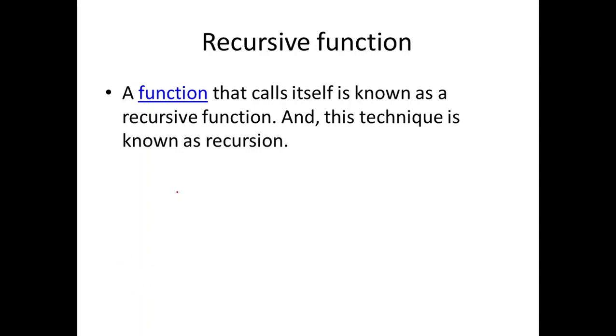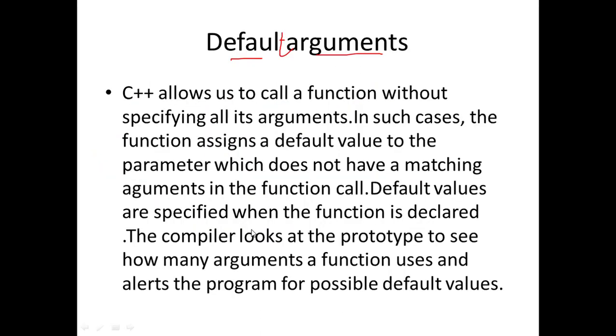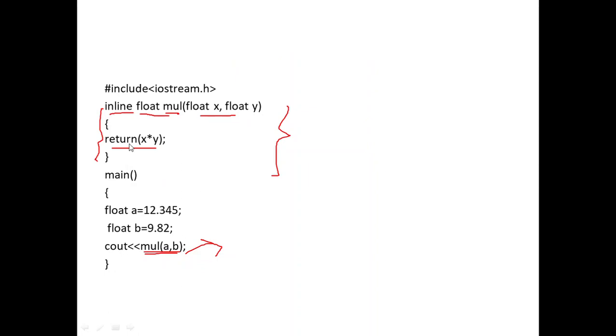If we are writing add(a, b), the compiler will check where this add is defined, right? And we saw this in the previous video. Here also, we are calling the function as mul(a, b). The compiler will check whether the function is defined anywhere in the program, above. But you can define it here or below.